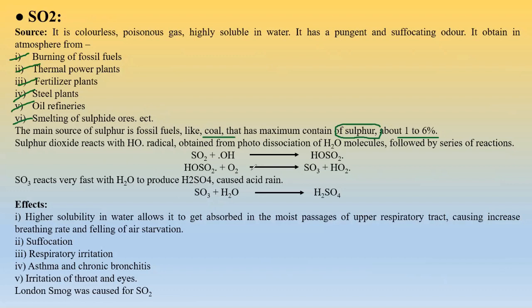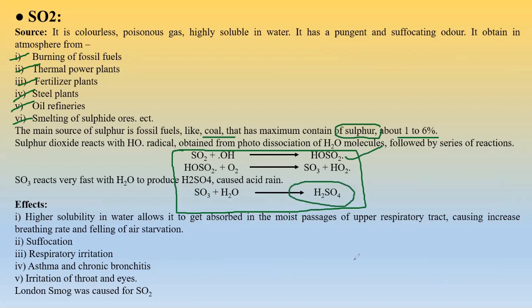How acid rain is formed is very important, so please go through this particular reaction. It is a reaction called acid rain. SO2 reacts with OH to form an HSO3 free radical, which finally reacts with water to form sulfuric acid, which is very dangerous.